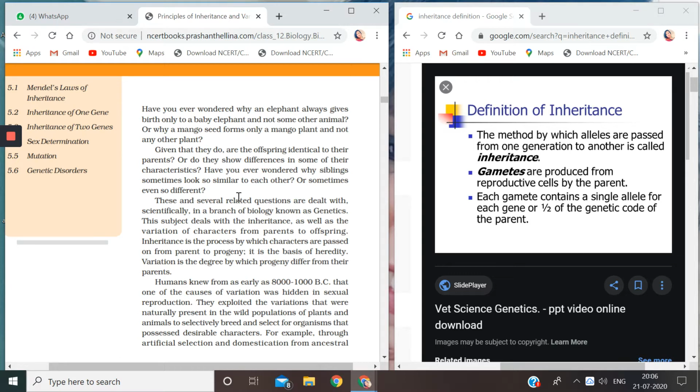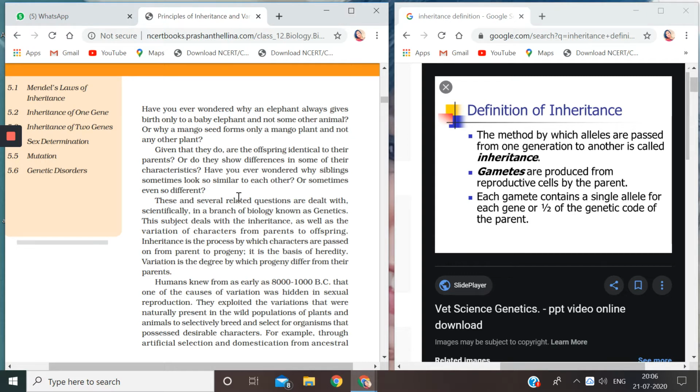Now in heterozygous, what was the first generation that you were getting? The first generation was capital T and small t. So in this case, it is heterozygous, one capital T and one small t. So what are the two alleles here? The first allele is capital T and the second allele is small t.